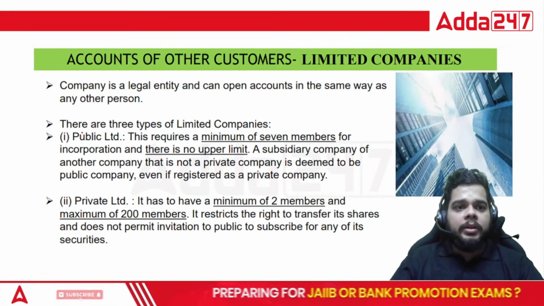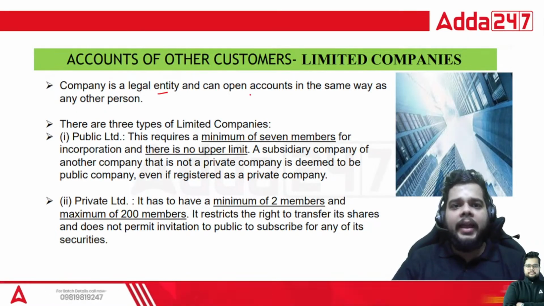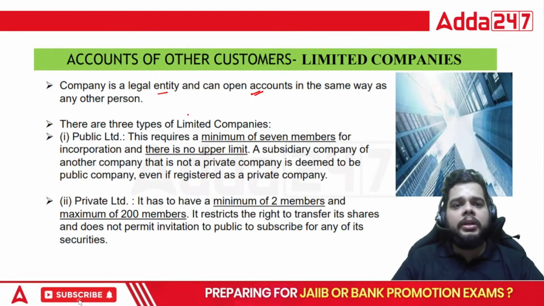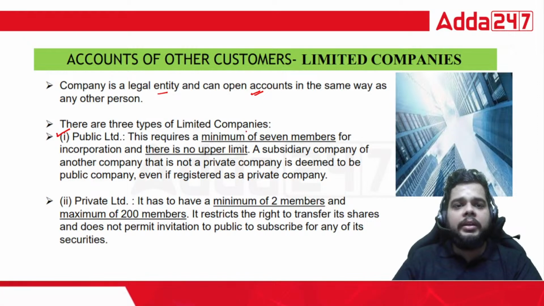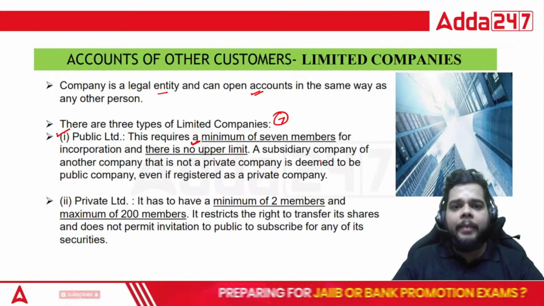When I talk about the explanation for this, a company is a legal entity and can open accounts in the same way as any other person. When we talk about the three types of companies, limited companies, the first and foremost being public limited, which requires a minimum of 7 members for incorporation, and there is no upper cap.